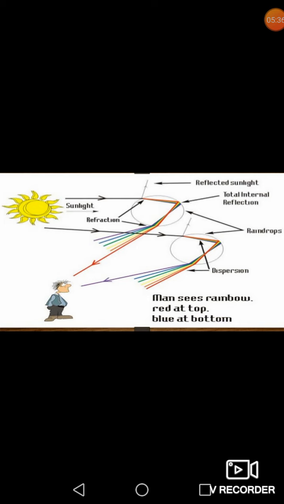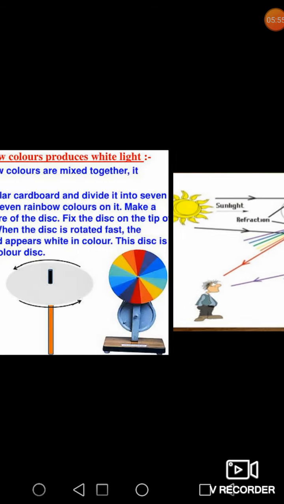So we are able to see this rainbow due to dispersion of light through these small drops of rain, and we are able to see this beautiful rainbow just after the rain is over and when the first rays of sunlight fall on these rain droplets.